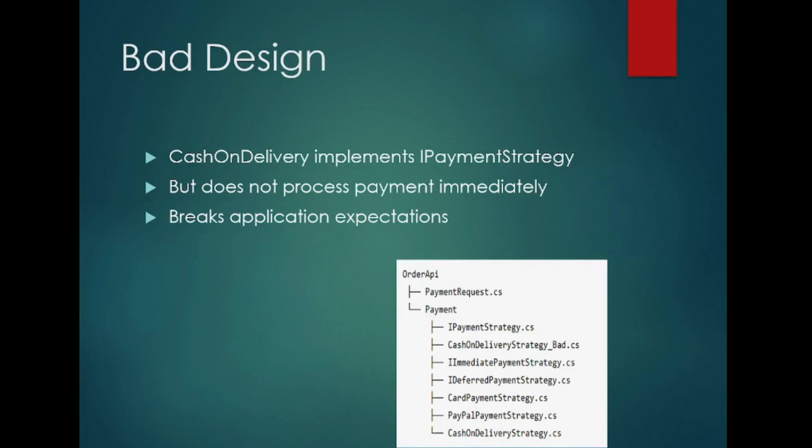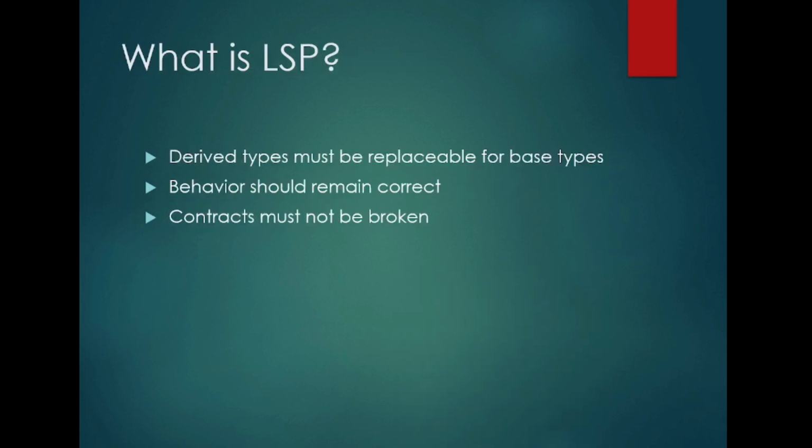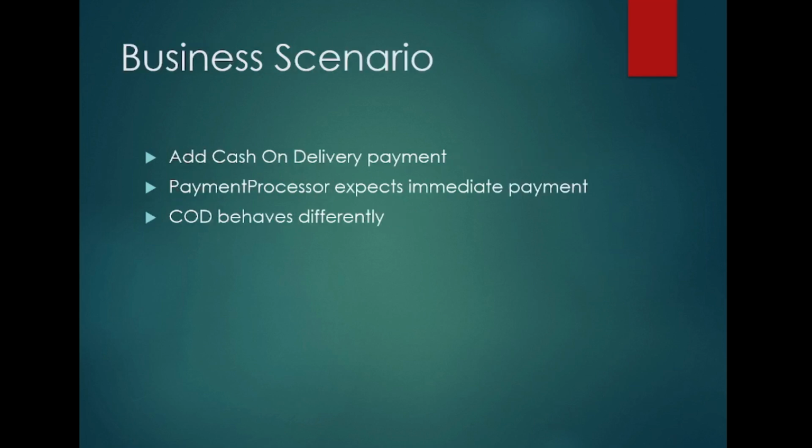Now, if we implement it this way, the contract will not be broken. The derived type will be substituted for the base type that we have discussed. Derived type must be replaceable for the base type. Behavior should remain correct, because cash on delivery behavior is not the same as the immediate payments, and the contract is not broken, because we have split the contract between immediate processing and deferred processing.